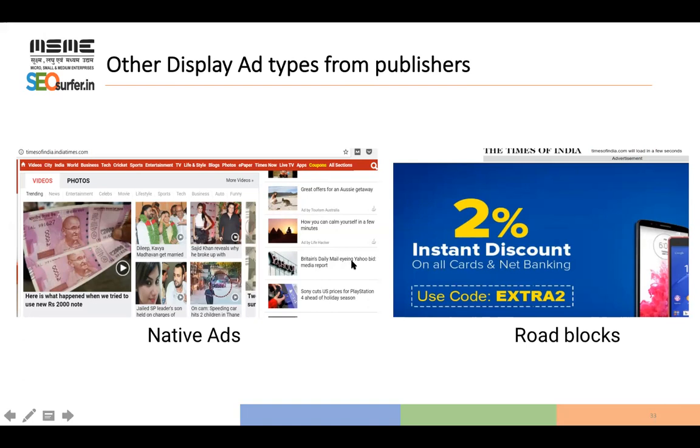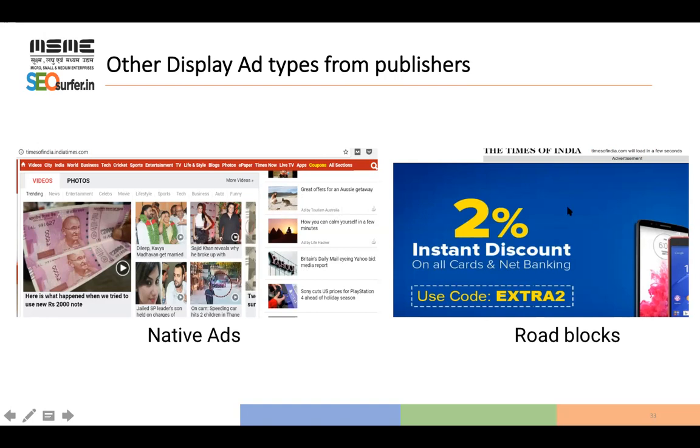Britain's Daily Mail eyeing Yahoo bid and Sony cuts US prices. These are not advertisement. These are regular content, right? And these are the two advertisements because it is mentioned over here: ad by Life Hacker, ad by Tourism Australia. So this is also possible with ad marketing, content marketing. You can show your advertisement in such a way that people will find it like normal content, and they will click on it and consume it like regular content.